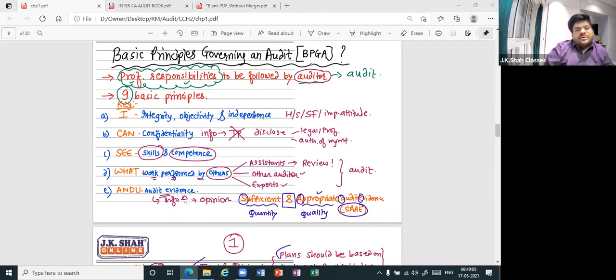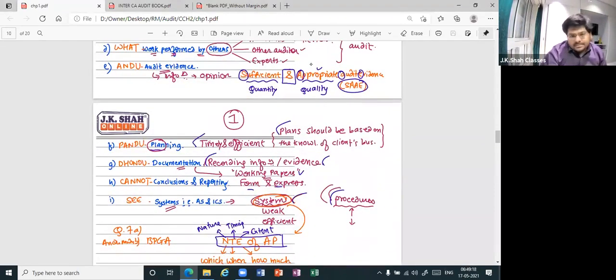What do you mean by sufficient? Enough, quantity wise. What do you mean by appropriate? Relevant and reliable. So this is quality. So sufficiency is quantity, appropriateness is quality. Thereafter, planning.